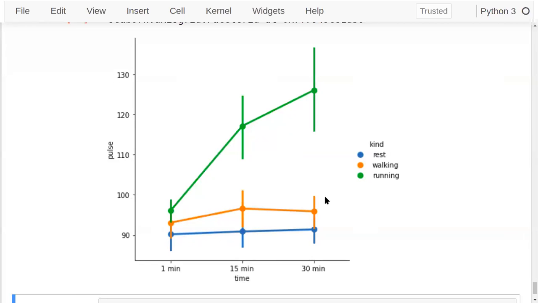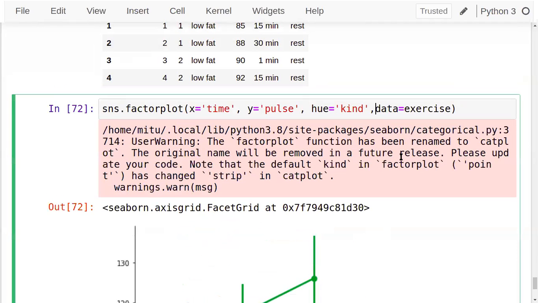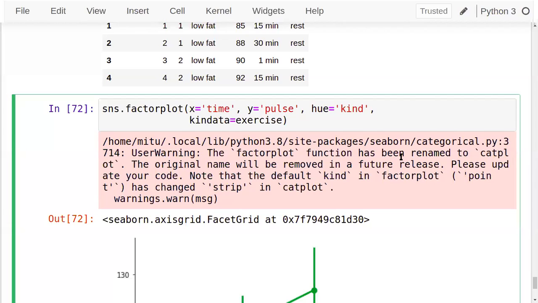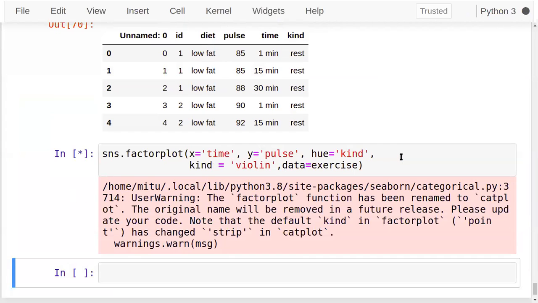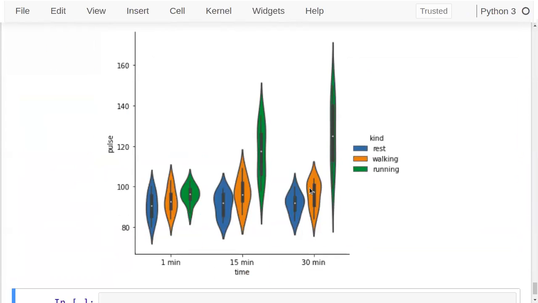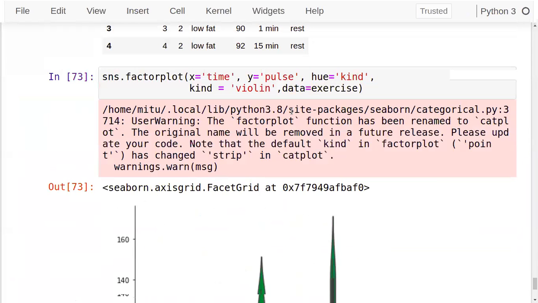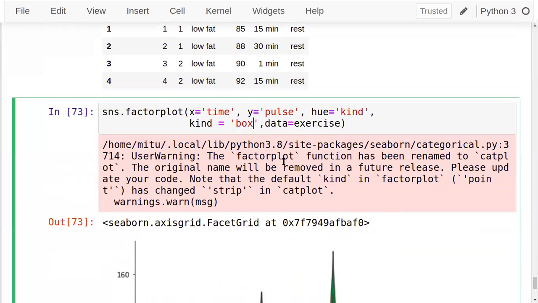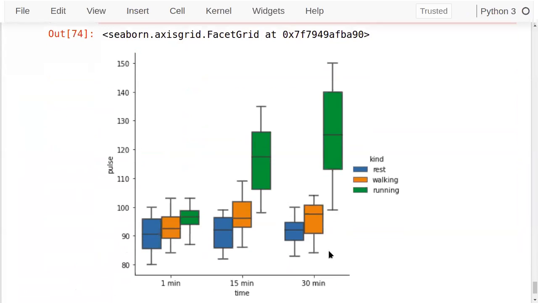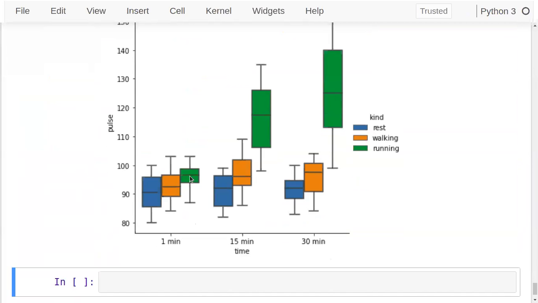This is a factor plot that we can apply, and we can change the kind also, meaning what type of plot you require here. For example, I'll check it. Kind is equal to violin. So violin plots are shown there. If I want box, the box plots are shown now. What are the ranges? For 1 minute, three different kinds, resting, walking, running, how they're differentiated. And when you're running, see what it is for 1 minute running, for 15 minutes running, and for 30 minutes running.